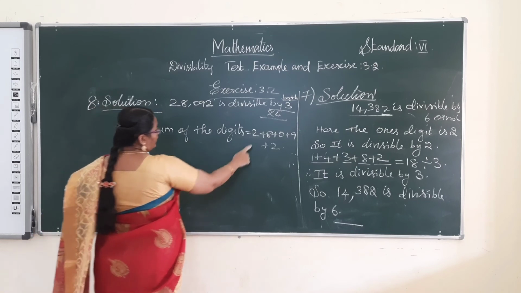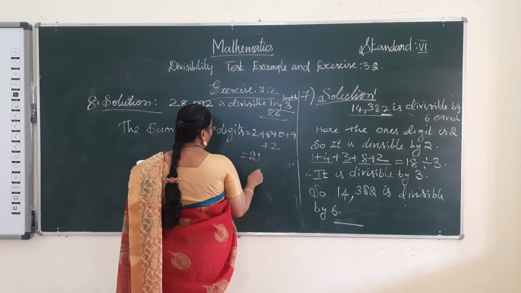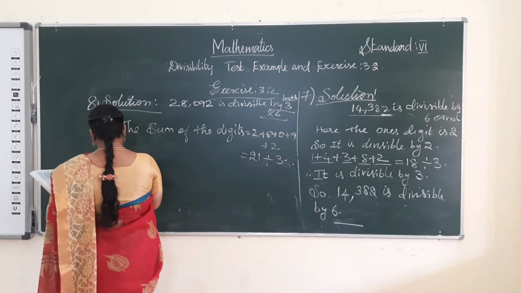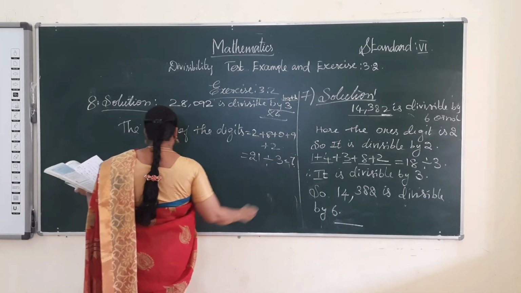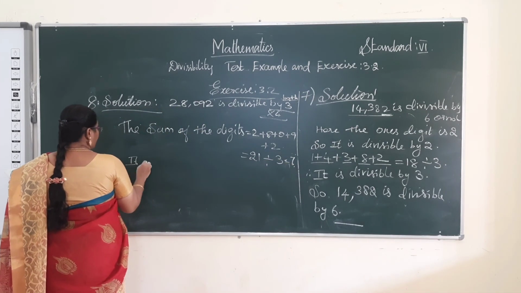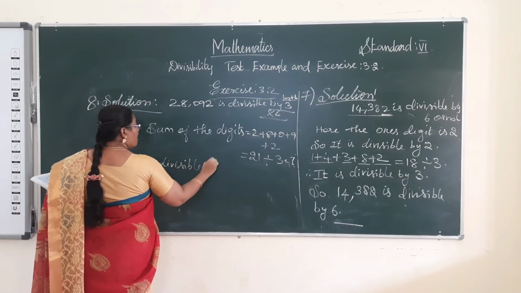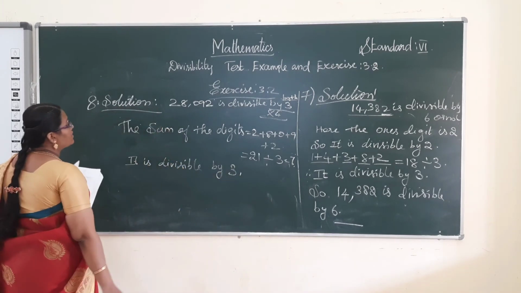Is it 10, 11, 21. 21 is divisible by 3. Okay. So it is divisible by 3.